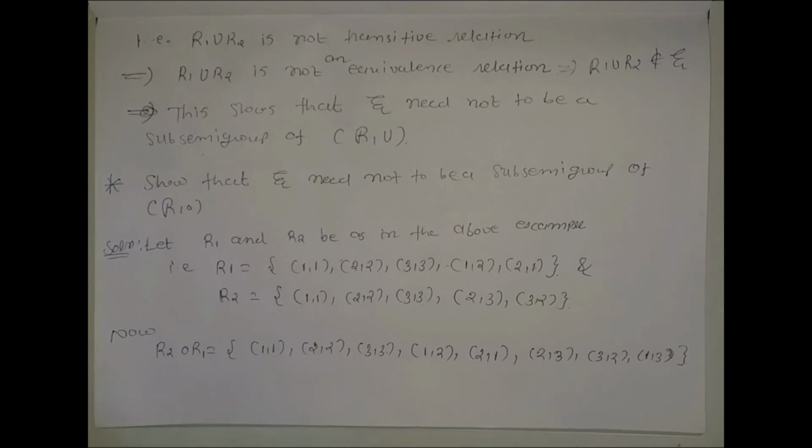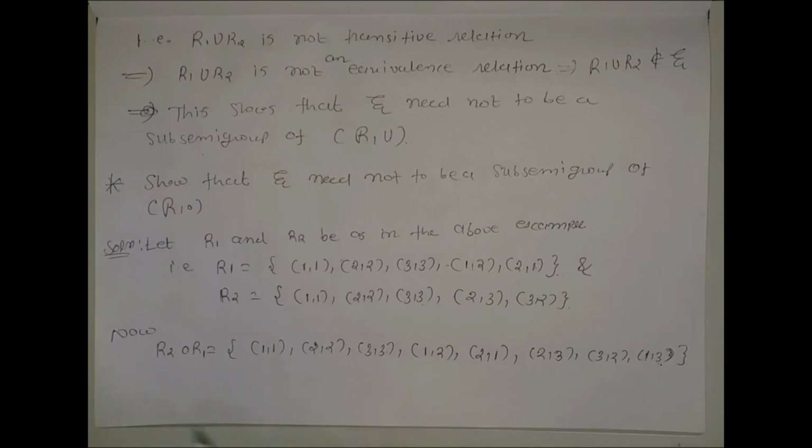Now in this set, the element (1,3) belongs to R2 composed with R1. You can see (1,3) belongs to this set, but there is no (3,1) in this set. (3,1) does not belong to R2 composed with R1.